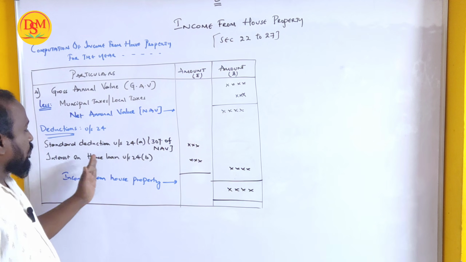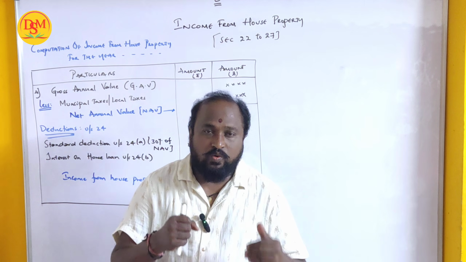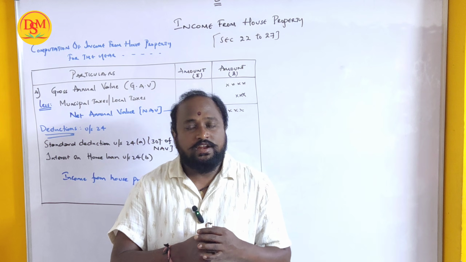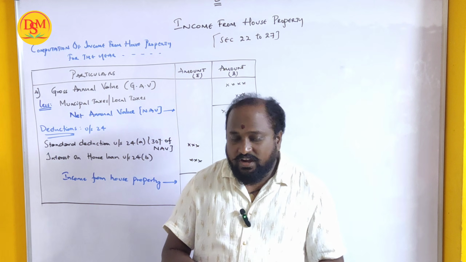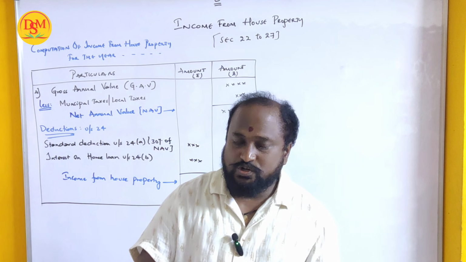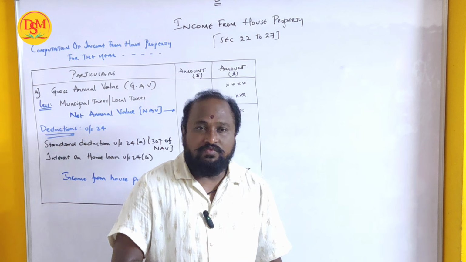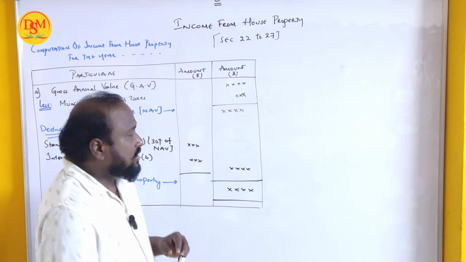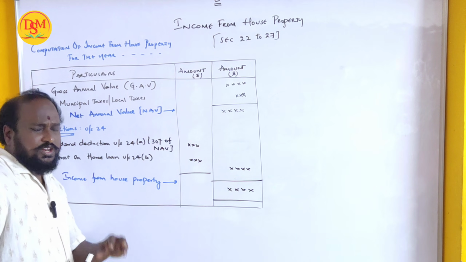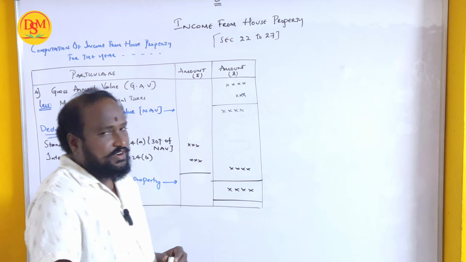Next, interest on home loan under section 24B. If we have taken a home loan for construction of a property, for construction of any building etc., we are paying regular interest to the banker or some person. For that interest which we are paying, we can claim a deduction under section 24B. There are certain rules and regulations to be followed while taking the deduction.